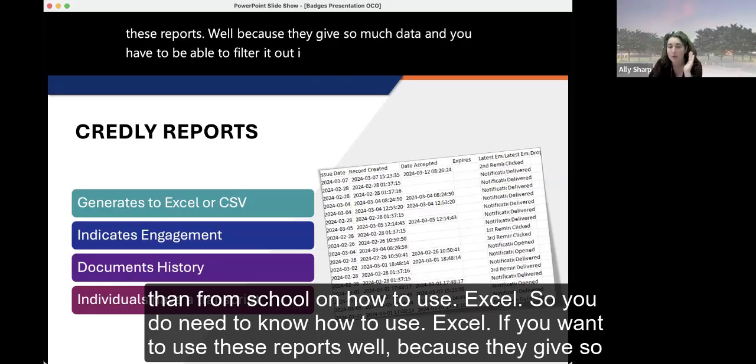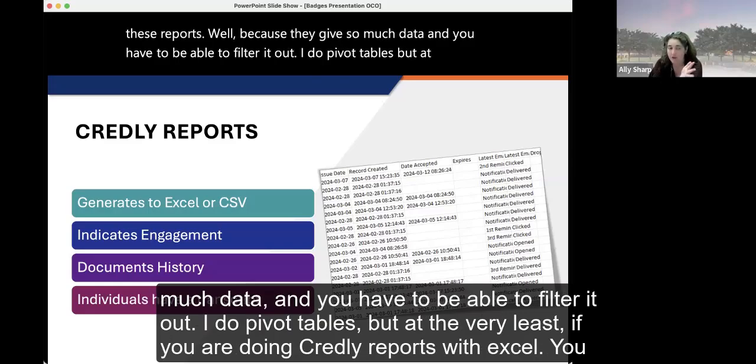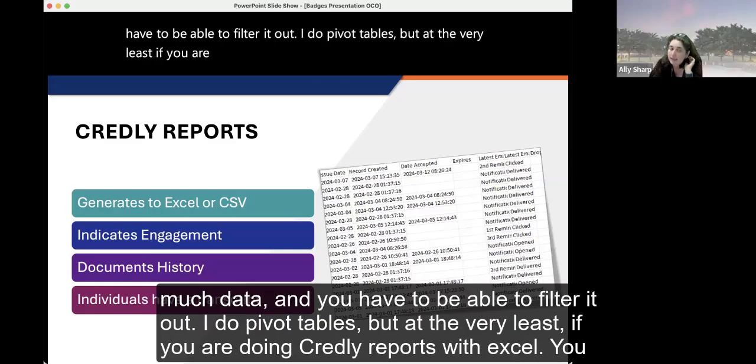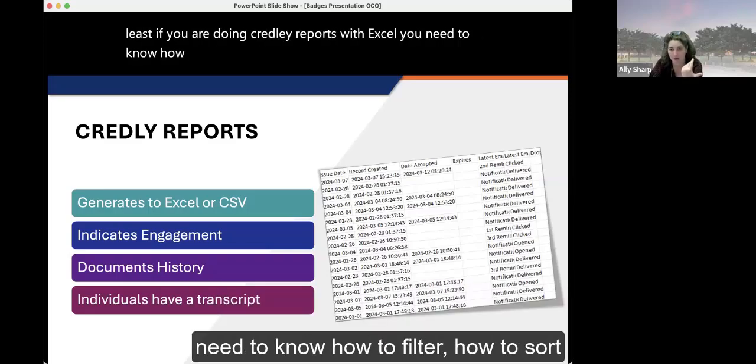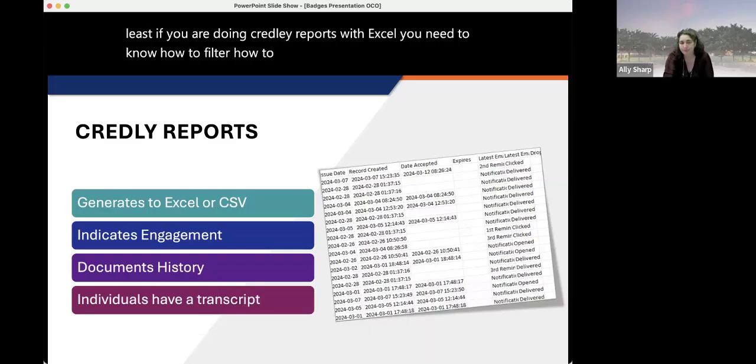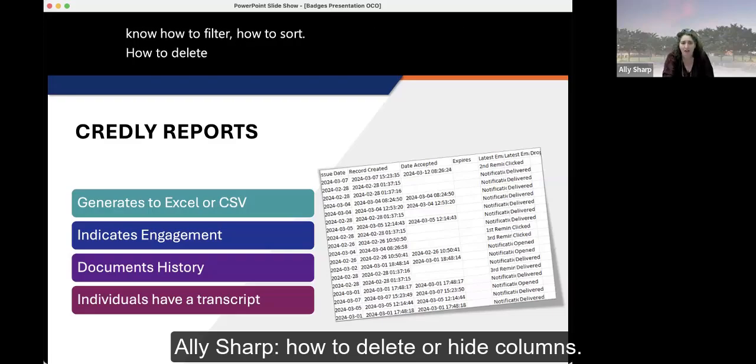I do pivot tables, but at the very least, if you are doing Credly reports with Excel, you need to know how to filter, how to sort, how to delete or hide columns.